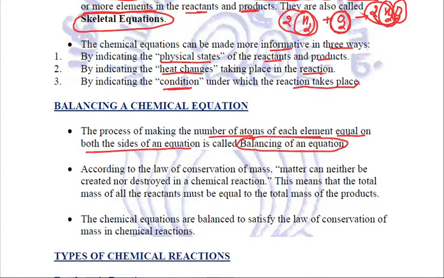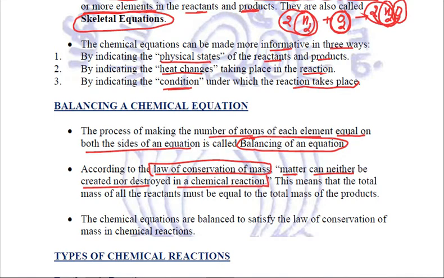Now we are required to do this balancing because there is a reason for it. Now, what is the reason? The reason is the law of conservation of mass. This law of conservation of mass states that matter, mass, can neither be created nor destroyed in a chemical reaction.